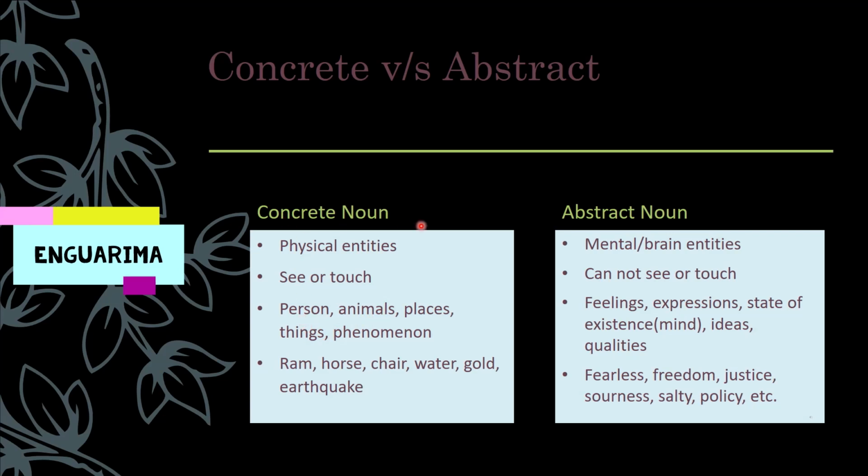Examples of concrete noun can be person, animals, places, things, phenomenon like Ram, horse, chair, water, gold, earthquake, etc. Whereas abstract noun has examples like feelings, mind expressions, state of mind, existence, ideas and qualities which we can sense. Example, fearless, freedom, justice, sourness, salty, policy until it is in the policy maker's mind.